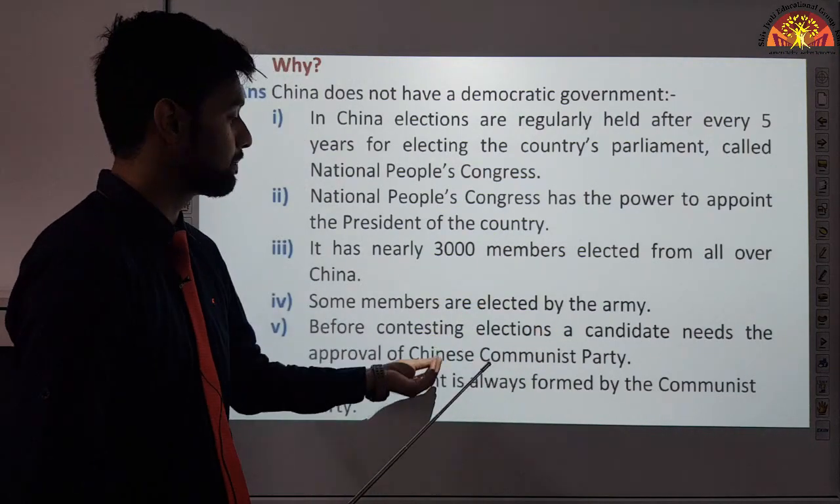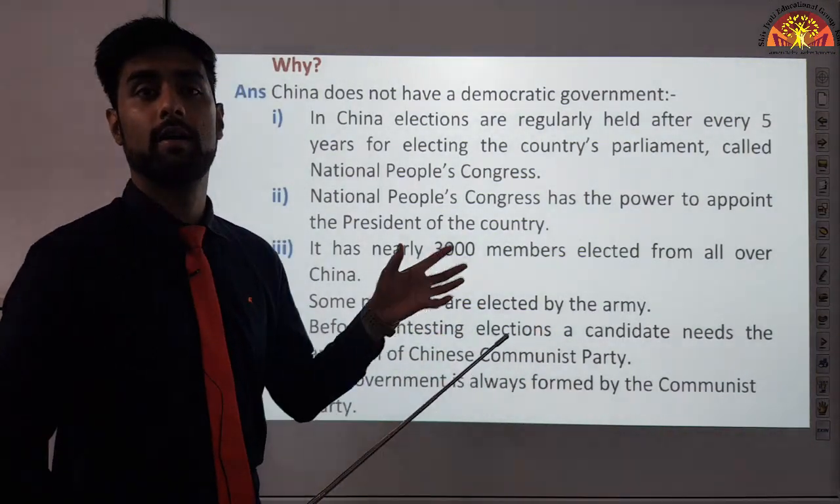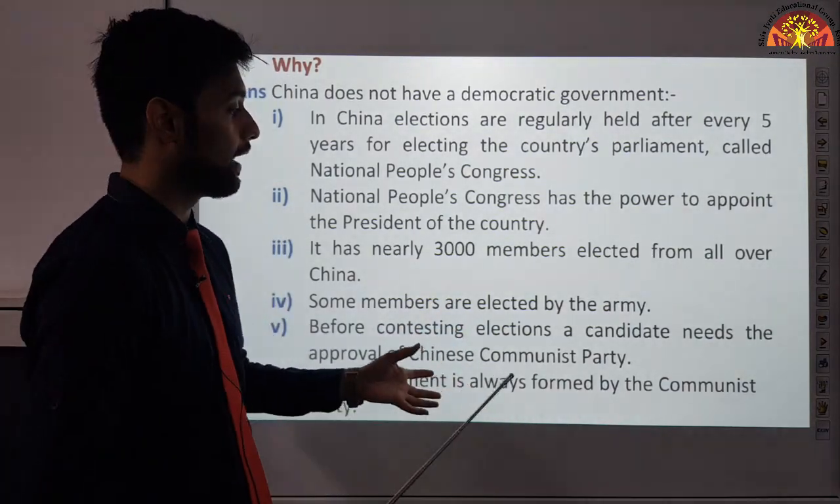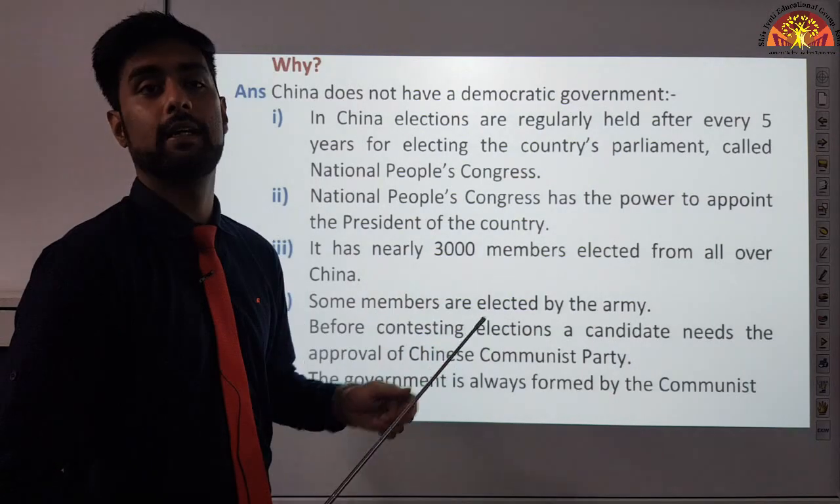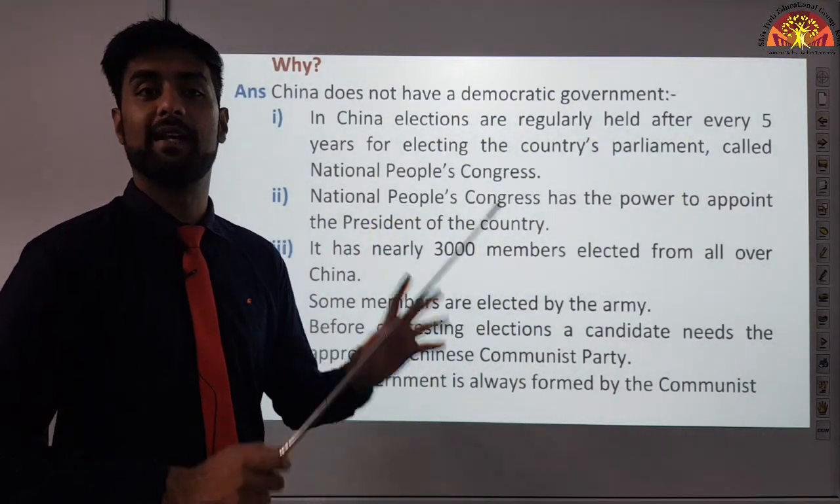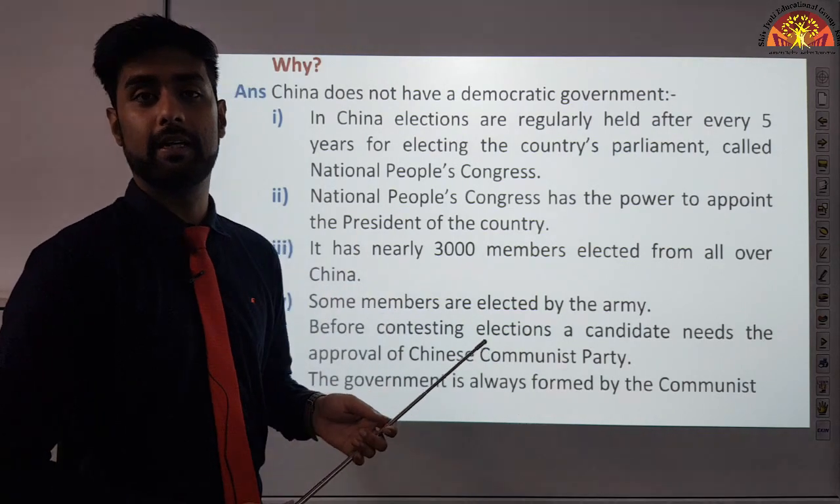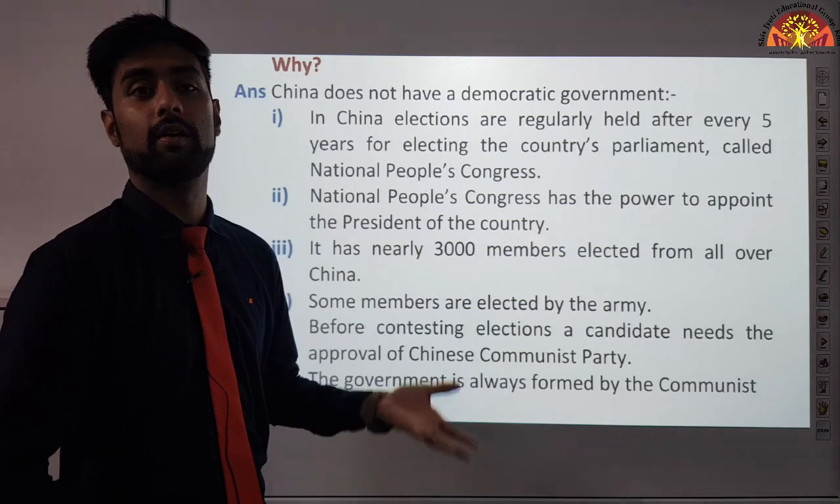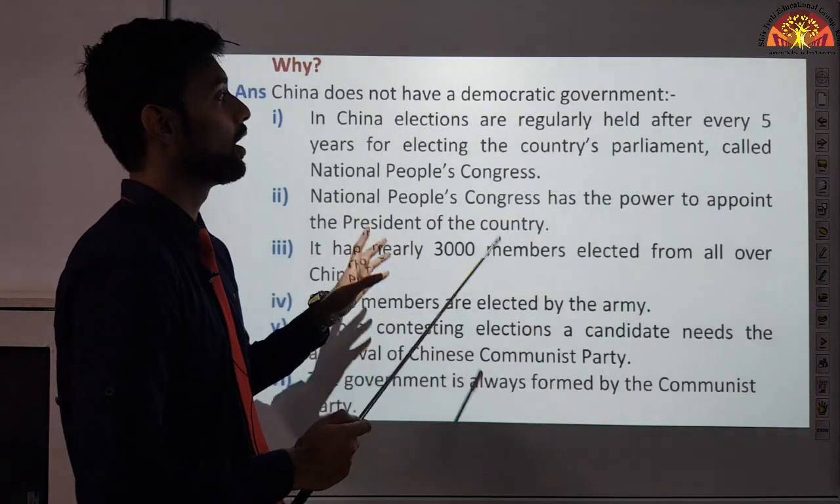But what will happen? This party will not give me permission to compete in the election. And that is why we cannot call China a democratic country. Why? Because only one party competes. When elections happen in China, only one party competes and you have to vote for only one party. That means who will win? Only one party will win. It means you are not getting a choice.